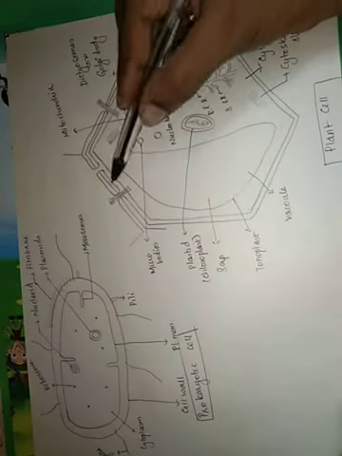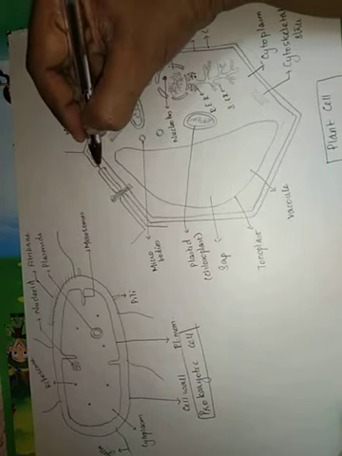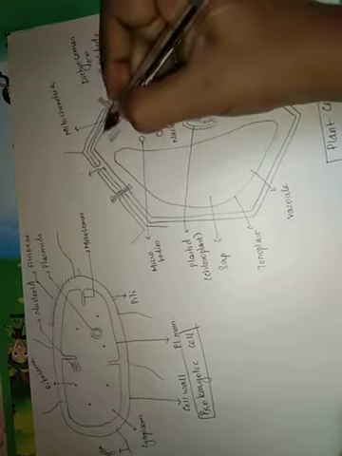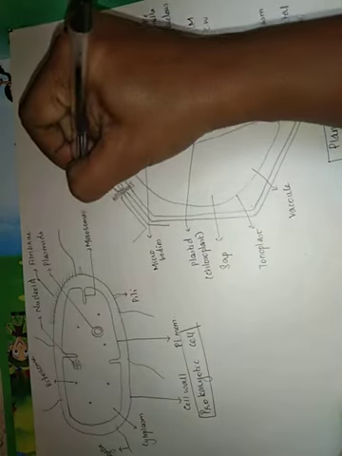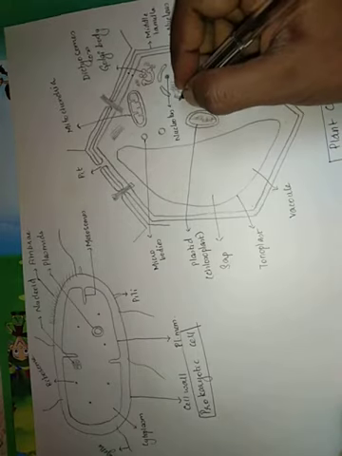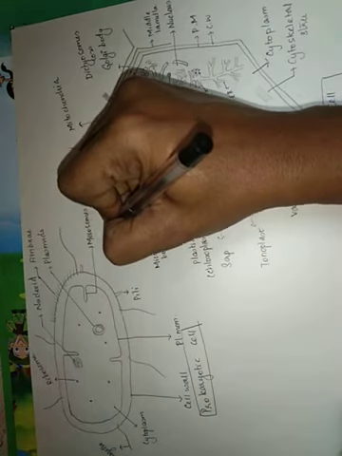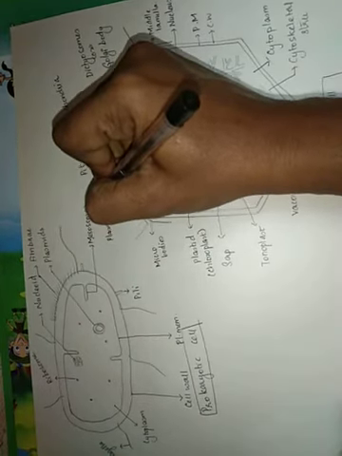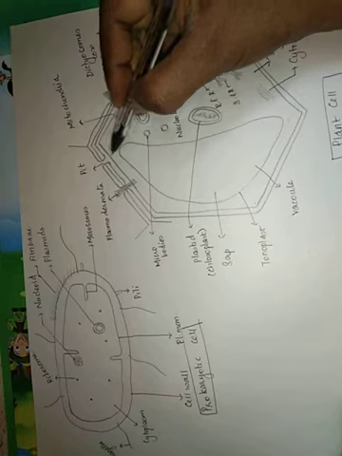And coming to the external surface again, I have given a gap here. So this is one cell, this is another cell. There is a gap that is formed between these two cells. This gap that is seen, which can be called a connection between this cell and the next cell, is called a pit. This pit formation we will see when we study the cell wall. And this darkened structure that I have drawn here is called plasmodesmata. It is actually a cytoplasmic connection between one cell and the other cell that passes through a pit.